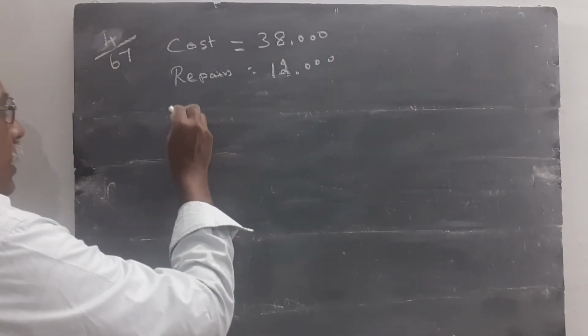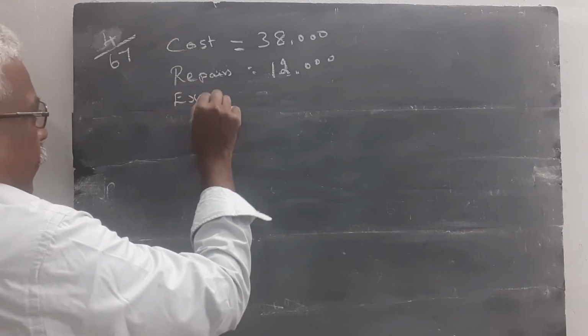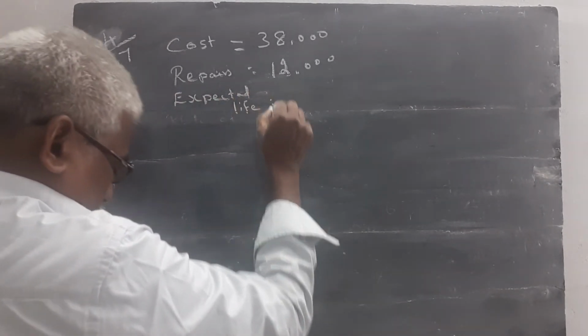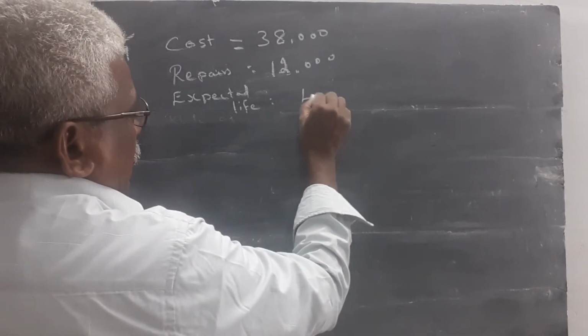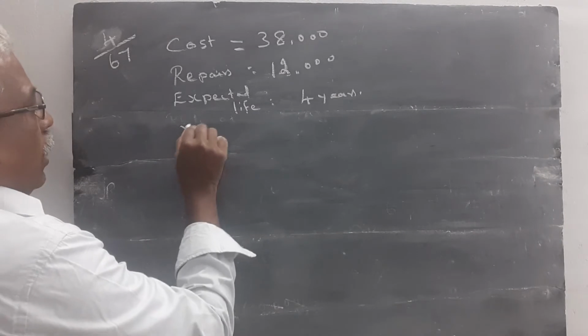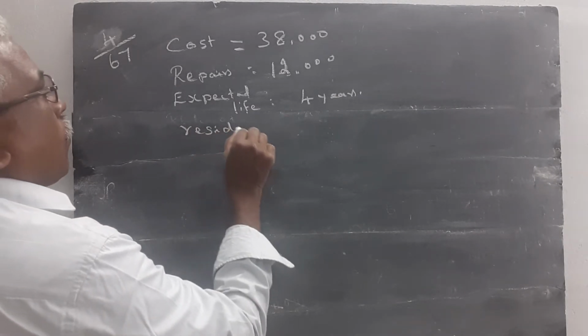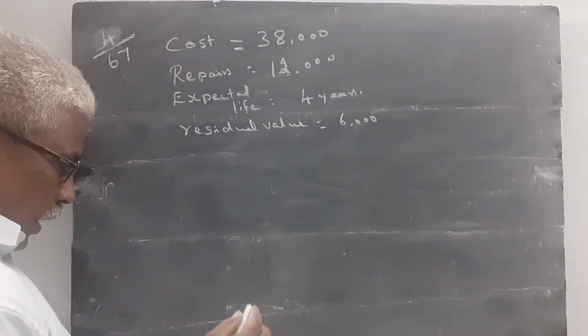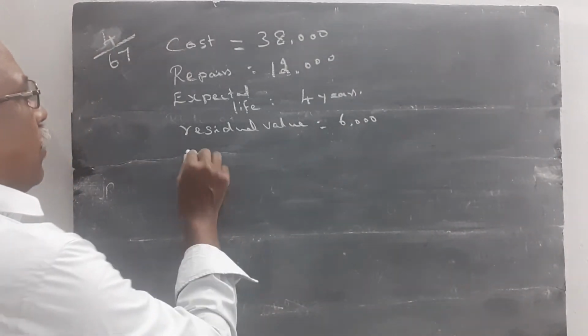Then estimated life is equal to 4 years. Then residual value is equal to 6,000. We have to calculate the rate of depreciation.